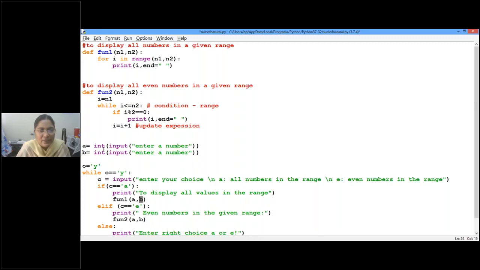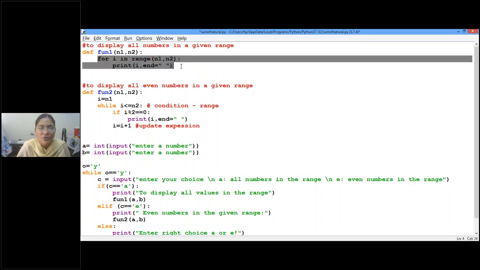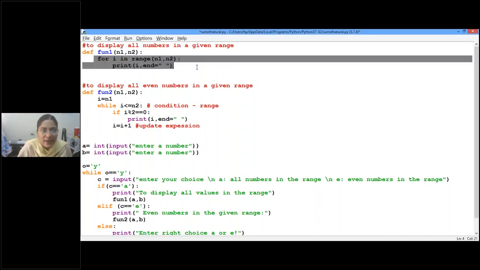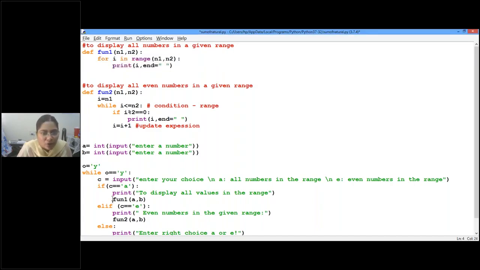And what is the B value? B is referring to 40. 40 is given to N2. Right. So for these two, N1 is 4, N2 is 40. These two values are taken into consideration for the execution of this entire block of function definition def. Clear? So now for I in range 4, 40. So as long as this condition is true, I value separated by space is displayed. So after completion of this task, we will just return back to our coding.